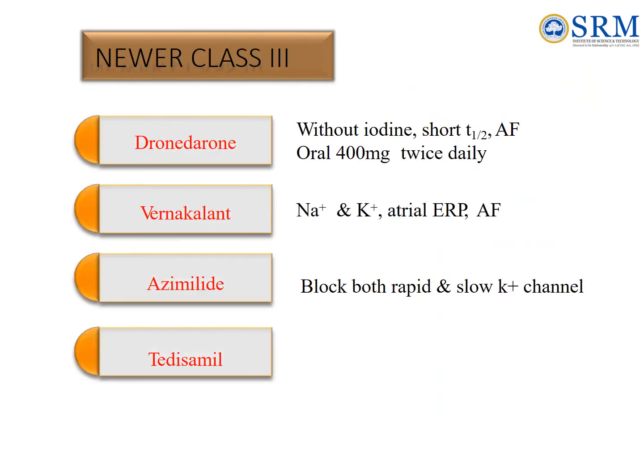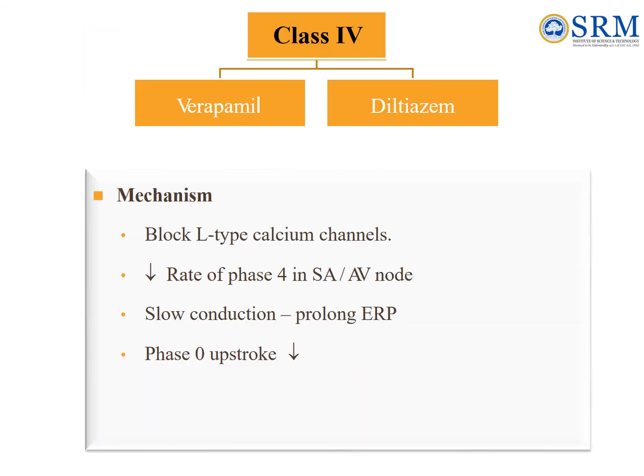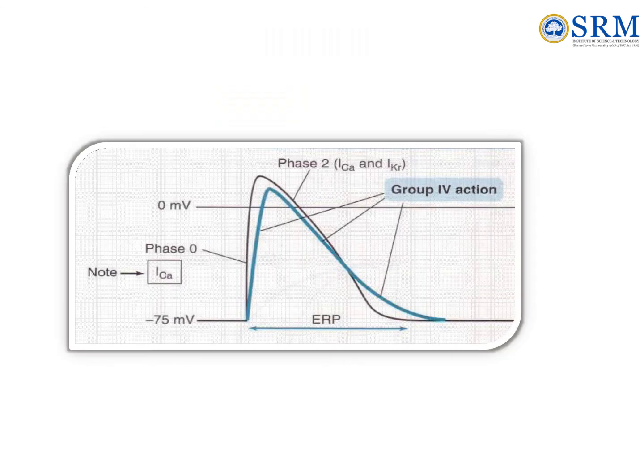Class 4 drugs. The primary action of this class of drugs is to inhibit calcium-mediated slow-channel inward current. Mechanism of class 4 drugs. They block L-type calcium channels. Reduce the rate of phase 4 in SA/AV node. Slow conduction, prolong ERP. Also reduce the phase 0 upstroke. Verapamil and diltiazem are the two important drugs in this class.